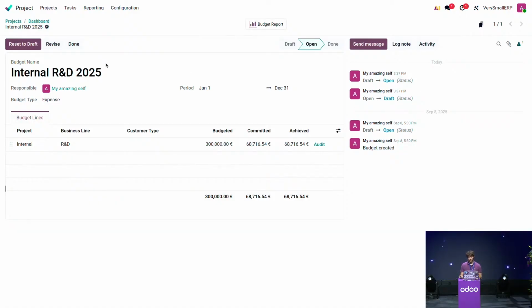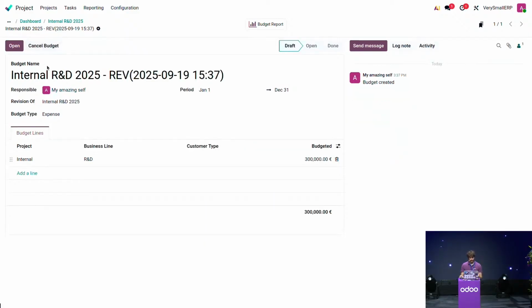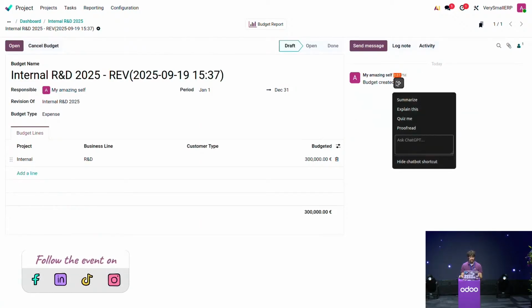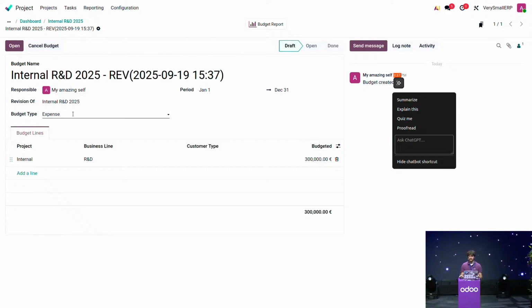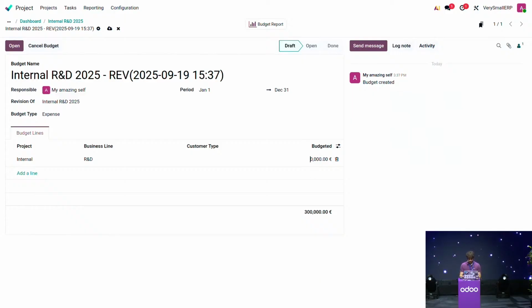So what we need to do is actually just click on the Revise button, which is right here, and by doing this, you can see that a new budget is created. I just created it now at 3:37 p.m., and again, I have the same fields as I had before, and I can go and fill them. We have the revision of field that just appeared, that just tells us that this budget is a revised version of the previous one. And now here we can change everything, and we can say, for example, 100,000 euros, because we are still in September, so we might spend yet a bit more than 68,000 euros.